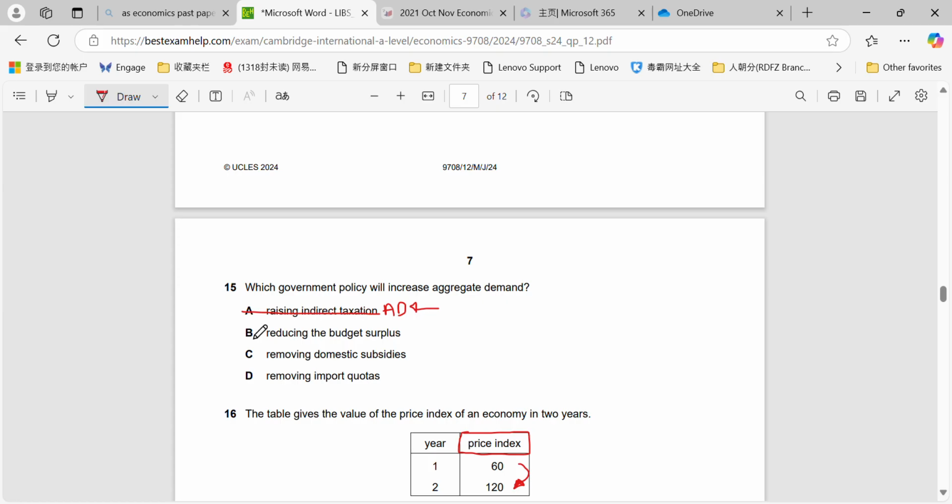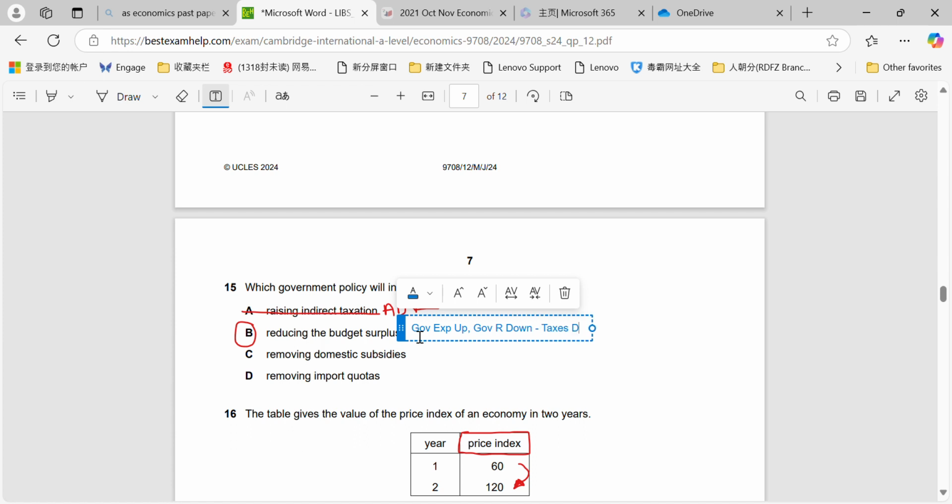Reducing the budget surplus, now that actually will, because if you think about it, reducing the budget surplus means that government expenditure has to go up and government revenue has to come down. So they'll be following an expansionary fiscal policy, right? Where, for example, taxes will go down and government spending will rise, and then aggregate demand will move to the right.